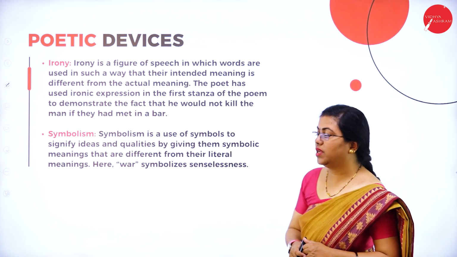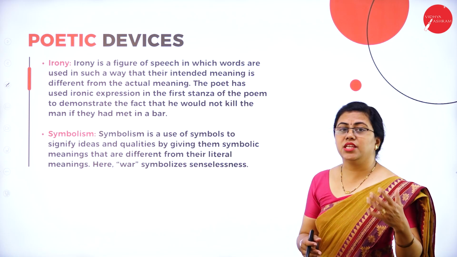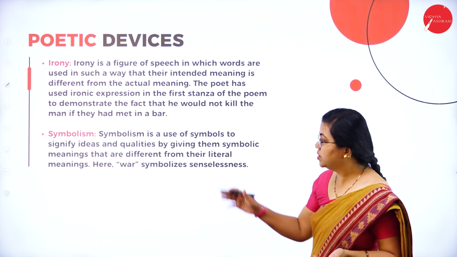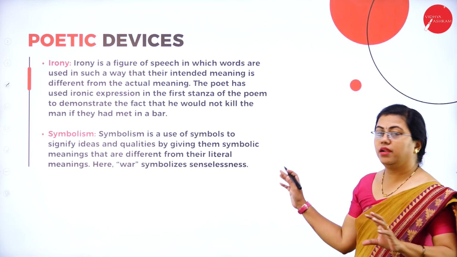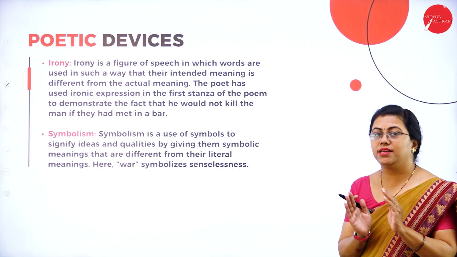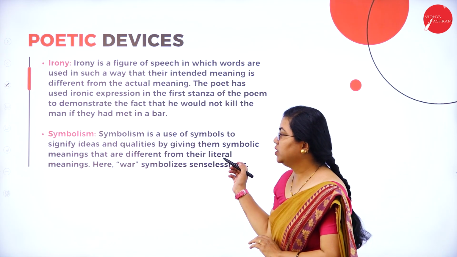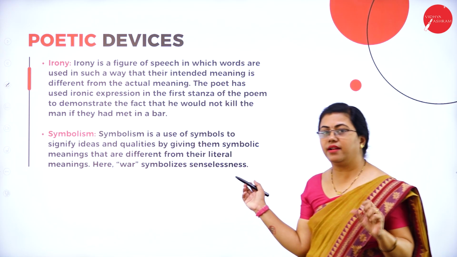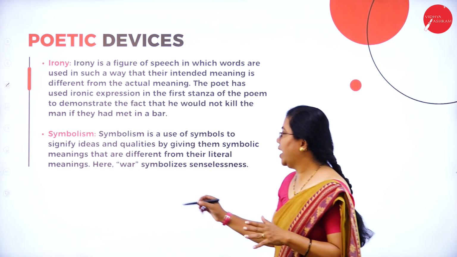The last one is symbolism. Symbolism is the use of symbols to signify ideas and qualities, and these represent something beyond the literal meanings. You have to read between the lines and understand.